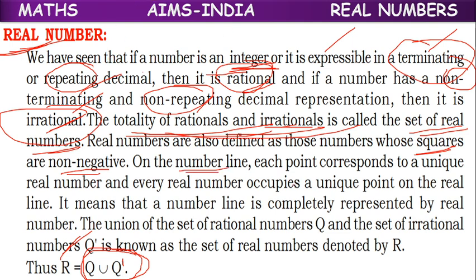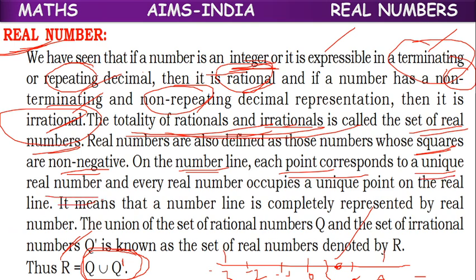On the number line, each point between 0, 1, 2, 3 or -1, -2, -3, anywhere we represent a point, that point corresponds to a unique real number. It may be rational or irrational.